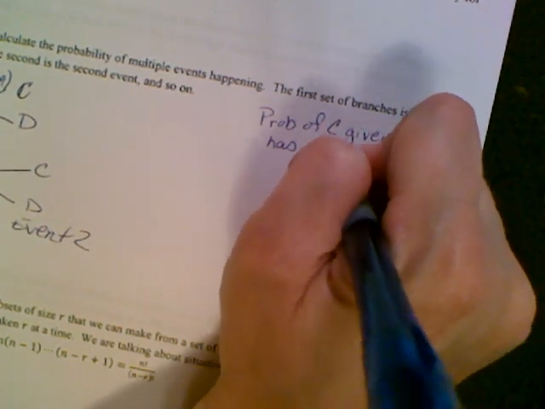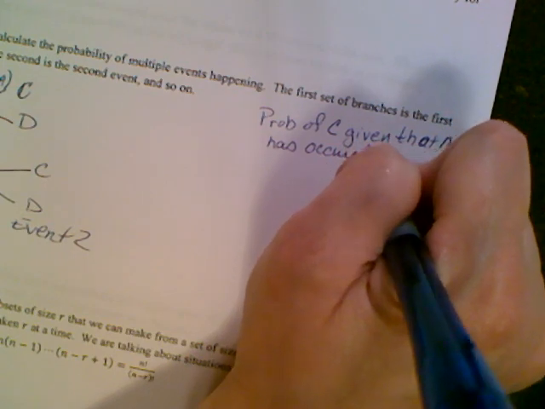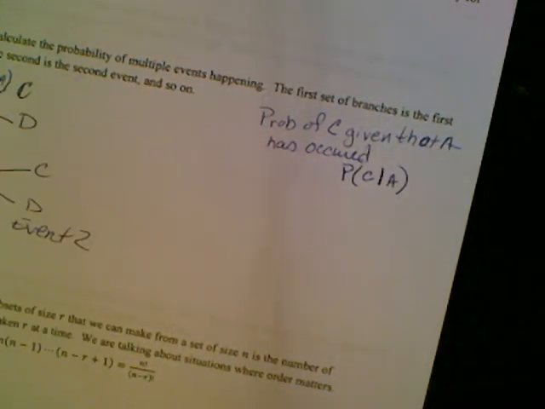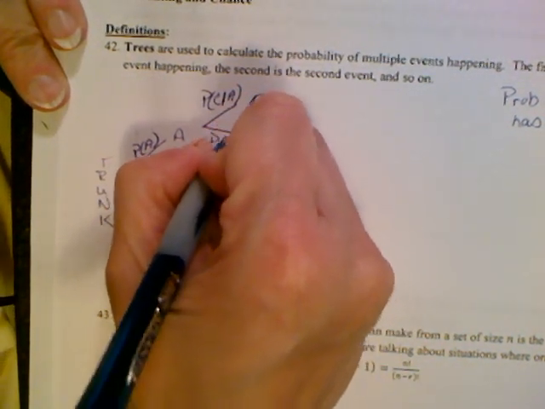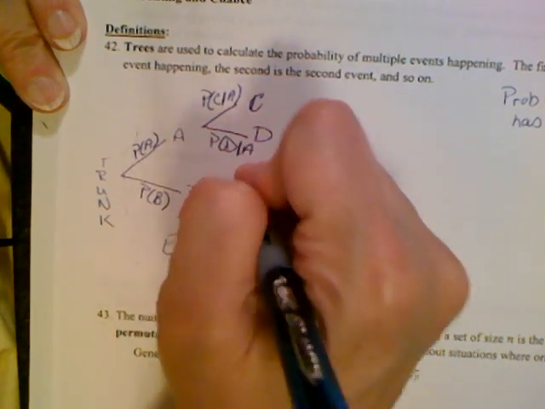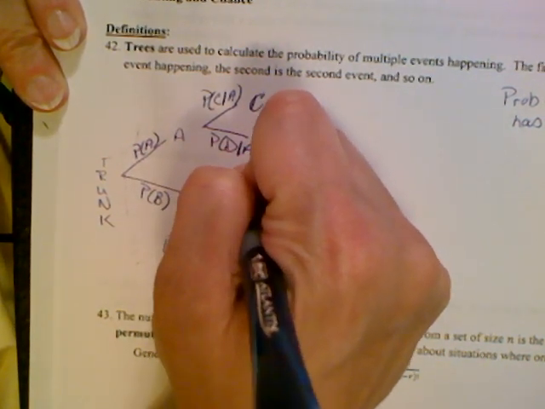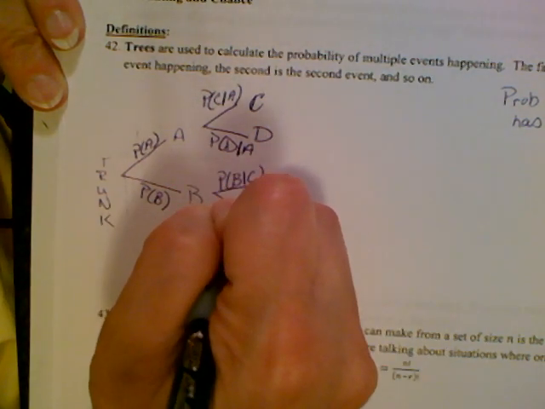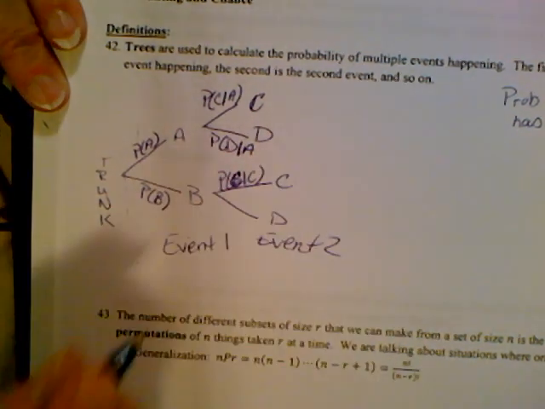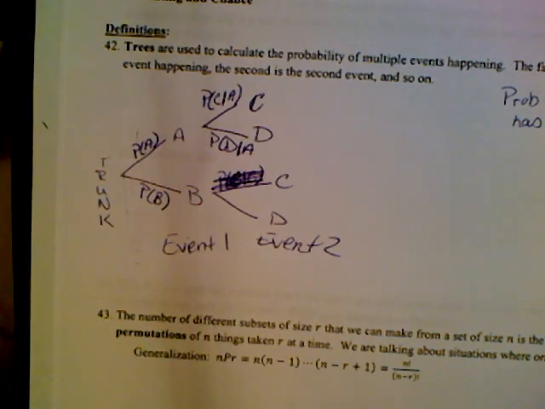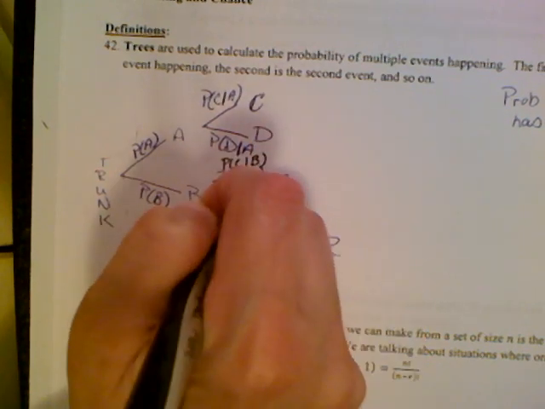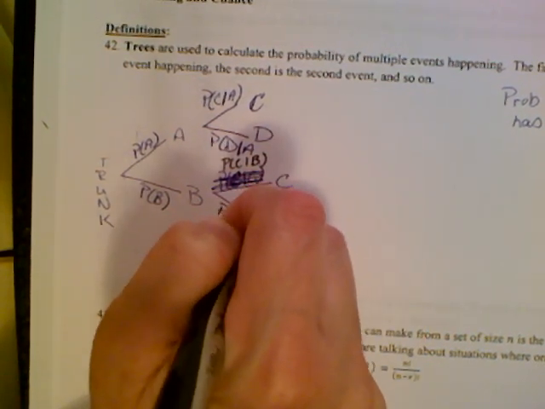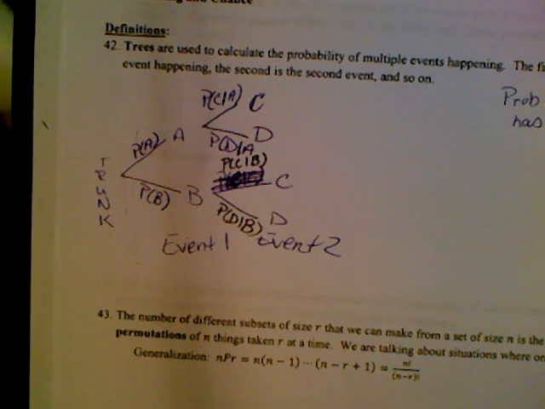That is written as the probability of C bar A. So this is the probability of D given A, the probability of B given C, the probability of C given B, and this is the probability of D given B. And so that's how I write my tree.